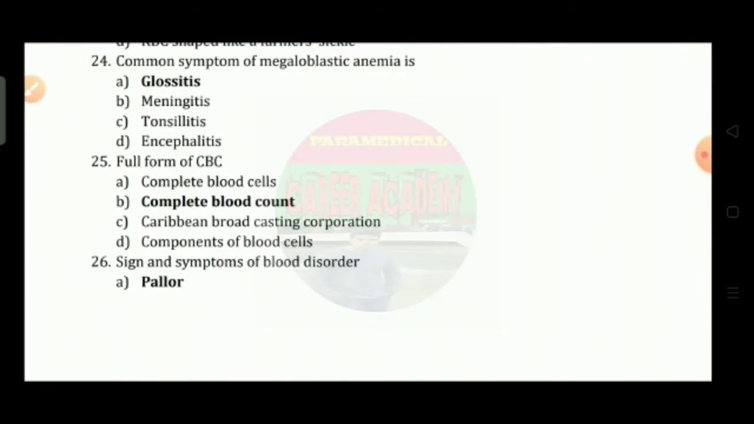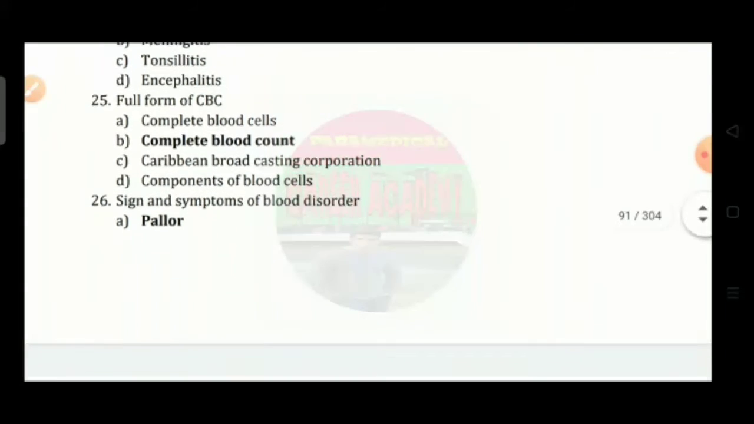Question number 24: a common symptom of megaloblastic anemia is option A, glossitis; option B, meningitis; option C, tonsillitis; option D, encephalitis. So the correct answer is option A.